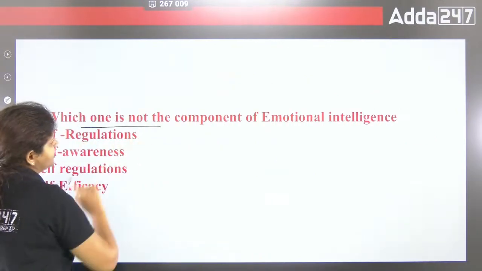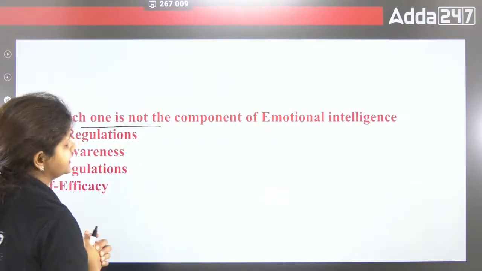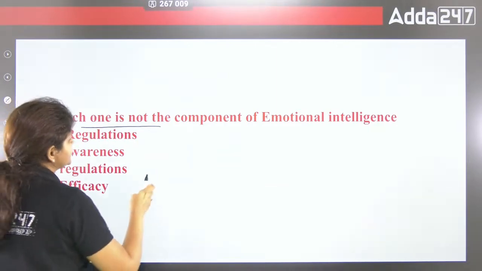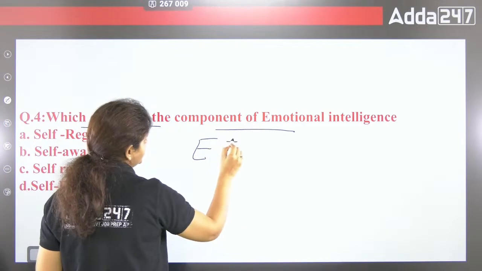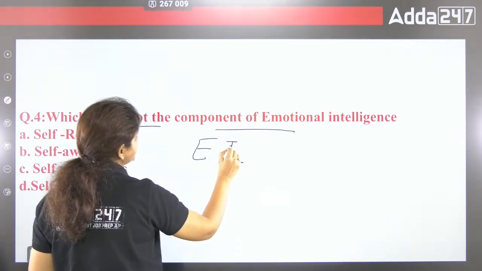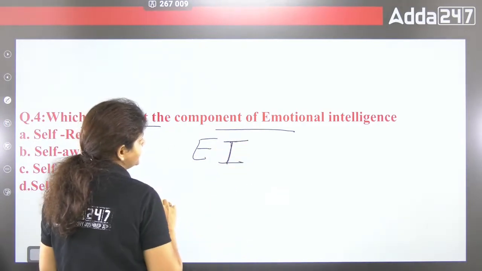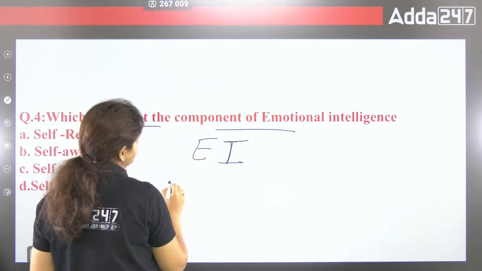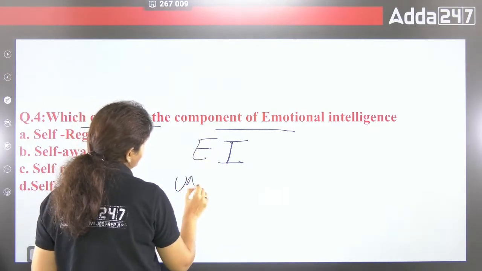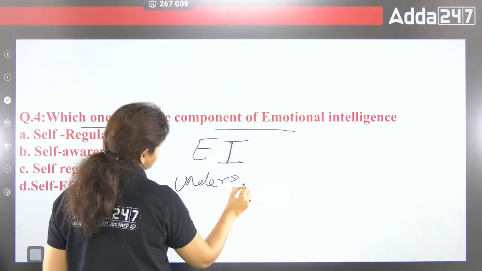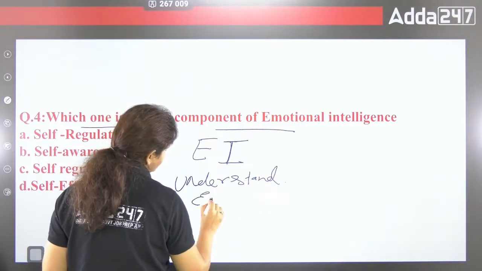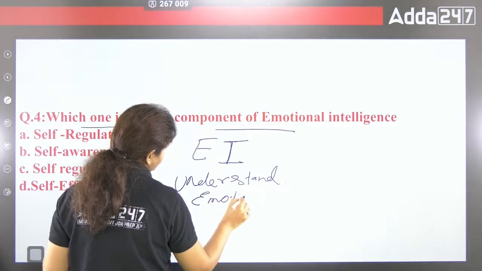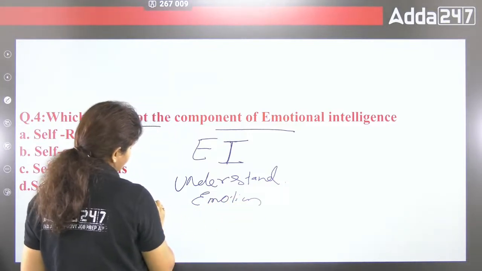Which one is not the component of emotional intelligence? Emotional intelligence is what? Basically, emotional intelligence, that is EI. EI is basically to understand your emotion, right?